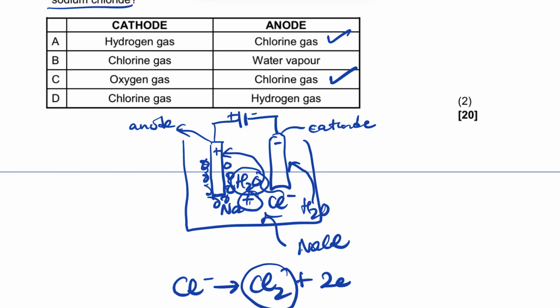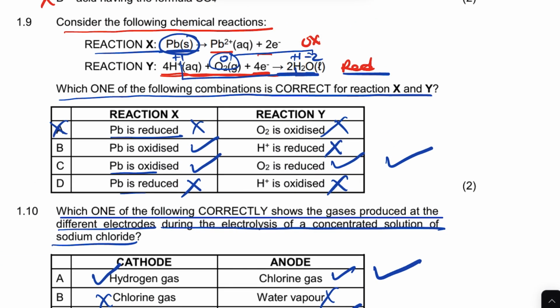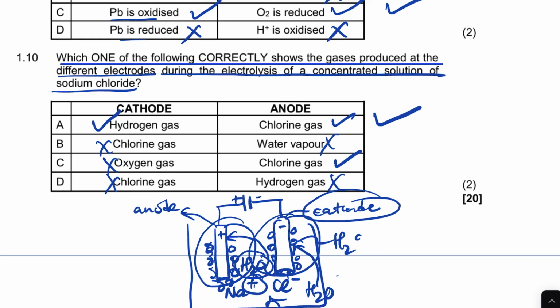So when water is reduced there, it's going to form bubbles there, which is the hydrogen gas. So one of the options is that one. In the cathode there's hydrogen gas, and at the anode there will be a chlorine gas. So all these others are not options, the best option is that one. I hope that makes sense, guys. Cheers. Let's go to question 2.